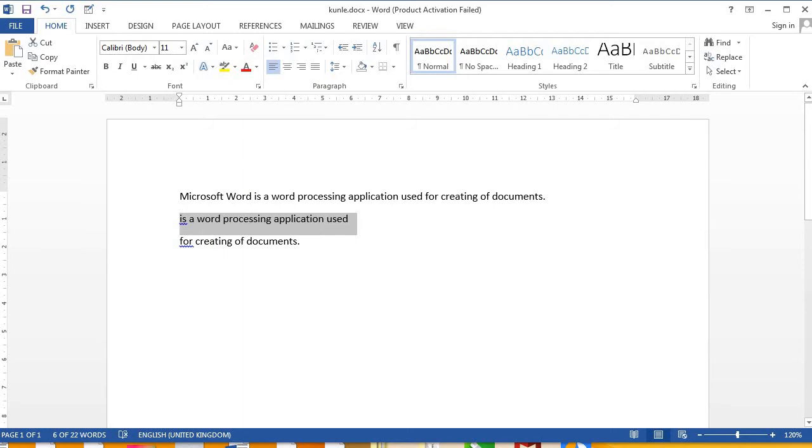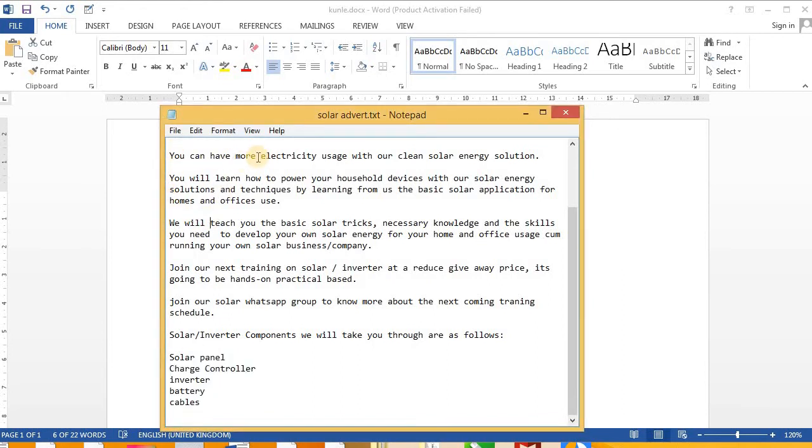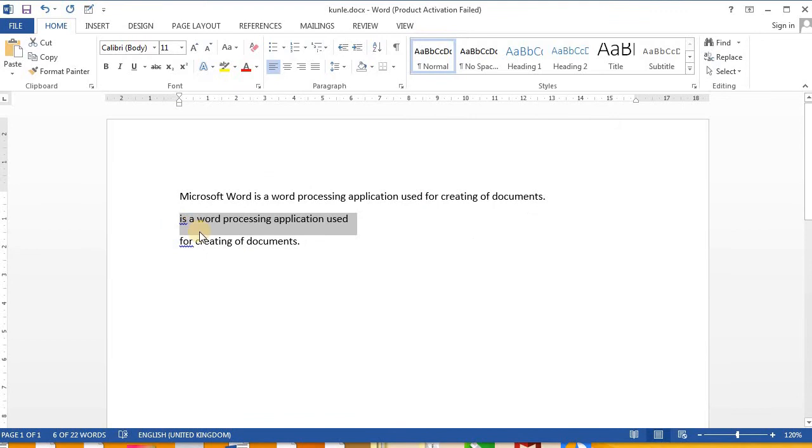Let me show you what I mean in another application. Okay, look at this. This is being highlighted. In most applications, your highlighting color will show like blue, like this. Let me say I want to highlight this word, electricity. I click and drag over it. Can you notice the blue color that wraps it? Most applications show blue, but this is just the version of MS Word that I'm using, so it's gray.